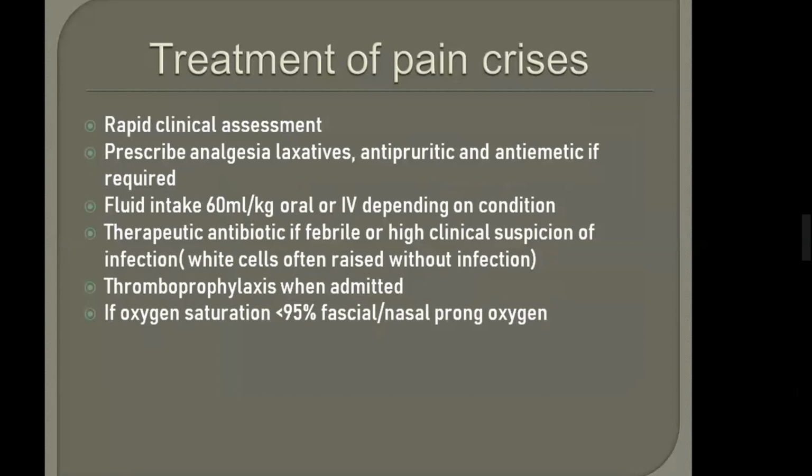I have told you to make a small diary, small points for drugs, and also make 2 or 3 pages for fluid intake. Write it in sickle cell: we have to give 60 ml per kg. Sometimes in some problems there are 80 ml per kg, so write it now. In sickle cell it is 60 ml per kg, oral or IV depending on the condition.